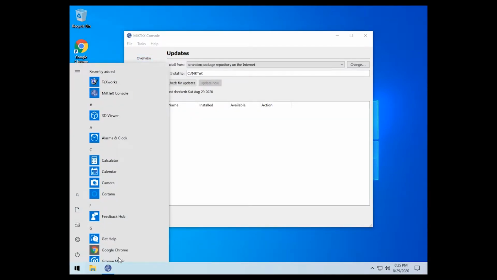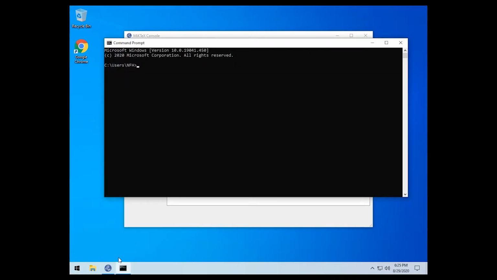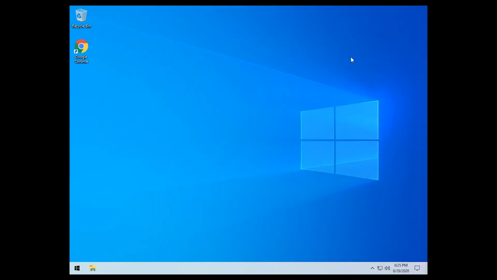We can go to Windows key, CMD, and just type LaTeX, and this will tell us that PDF LaTeX is installed. That's the version number, and it's using the MiKTeX compiler. So that shows that everything is installed correctly.